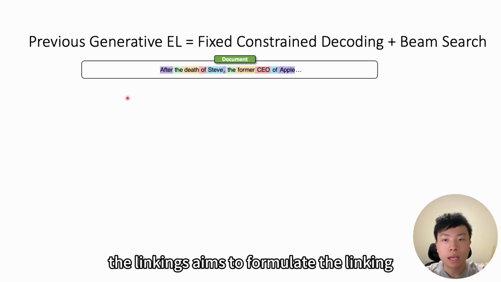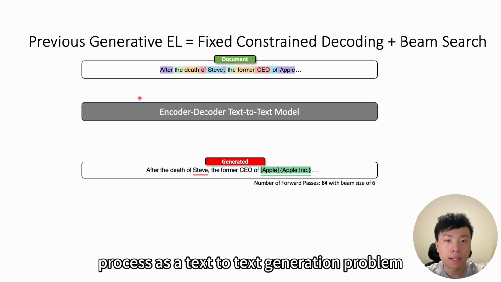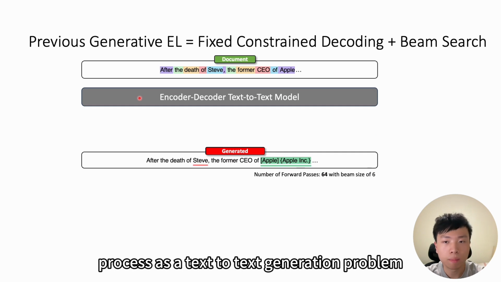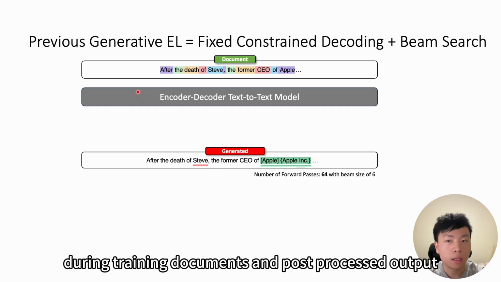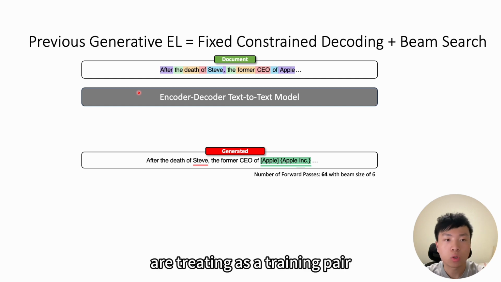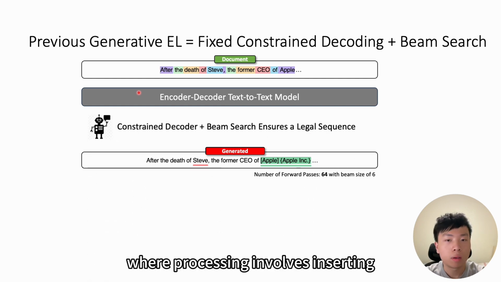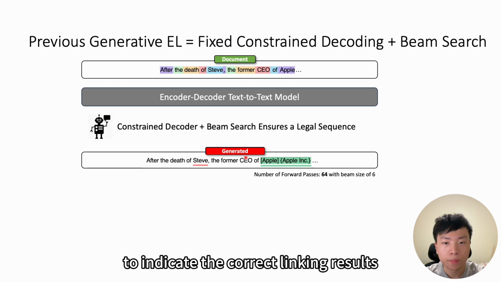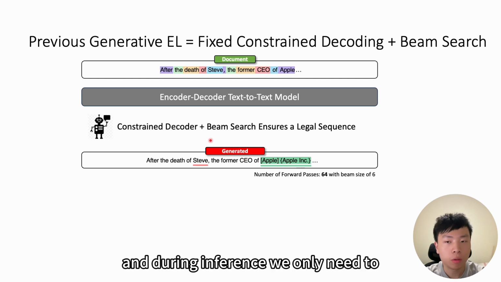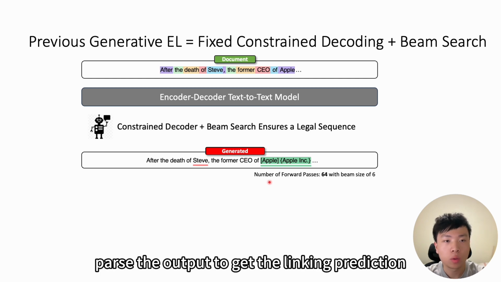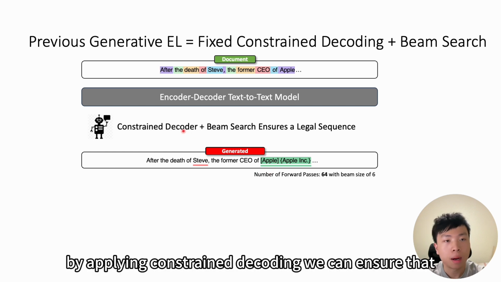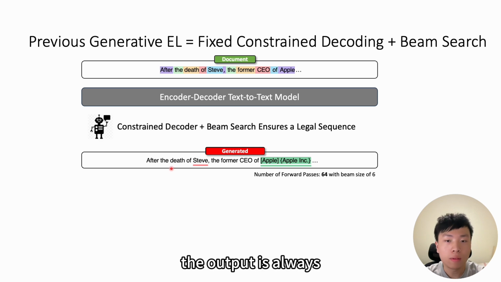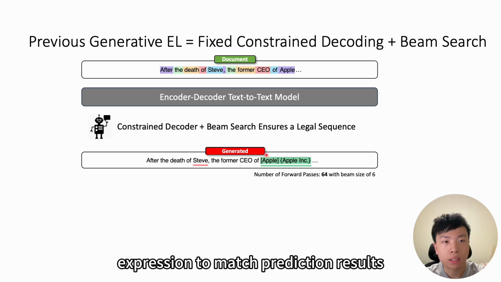Generative entity linking aims to formulate the linking process as a text-to-text generation problem. During training, documents and post-processed output are treated as a training pair, where post-processing involves inserting special tokens into the document to indicate the correct linking results. And during inference, we only need to parse the output to get linking prediction. By applying constraint decoding, we can ensure that the output is always legal for regular expression to match the prediction results.